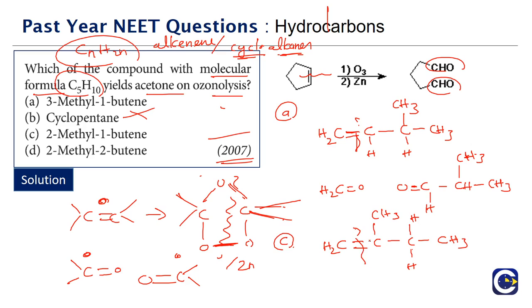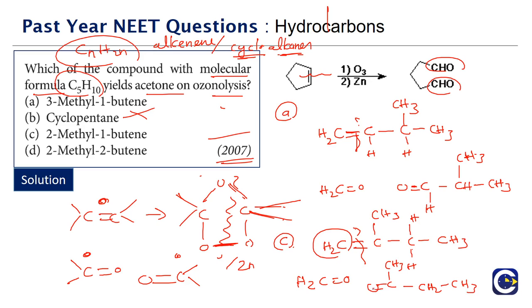If you perform ozonolysis of this, we will see this carbon becomes an aldehyde carbon, but this will become a ketone. So the product will be CH2, C double bond O, then C double bond O, CH3, CH2, CH3. So here also we don't have acetone.